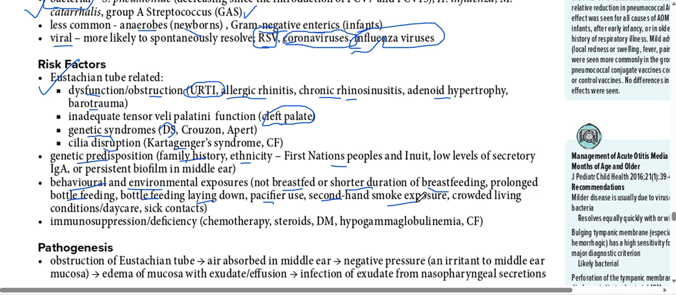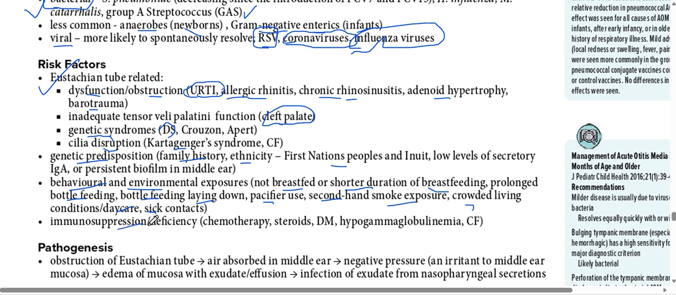Any person who smokes should change his clothes and should not come near the child, because even second-hand exposure to smoke is very dangerous to the infant, the newborn child, the neonates. It can lead to respiratory distress syndrome, sudden infant death syndrome, and also to a condition called acute otitis media. Crowded living conditions or daycare, and sick contacts.